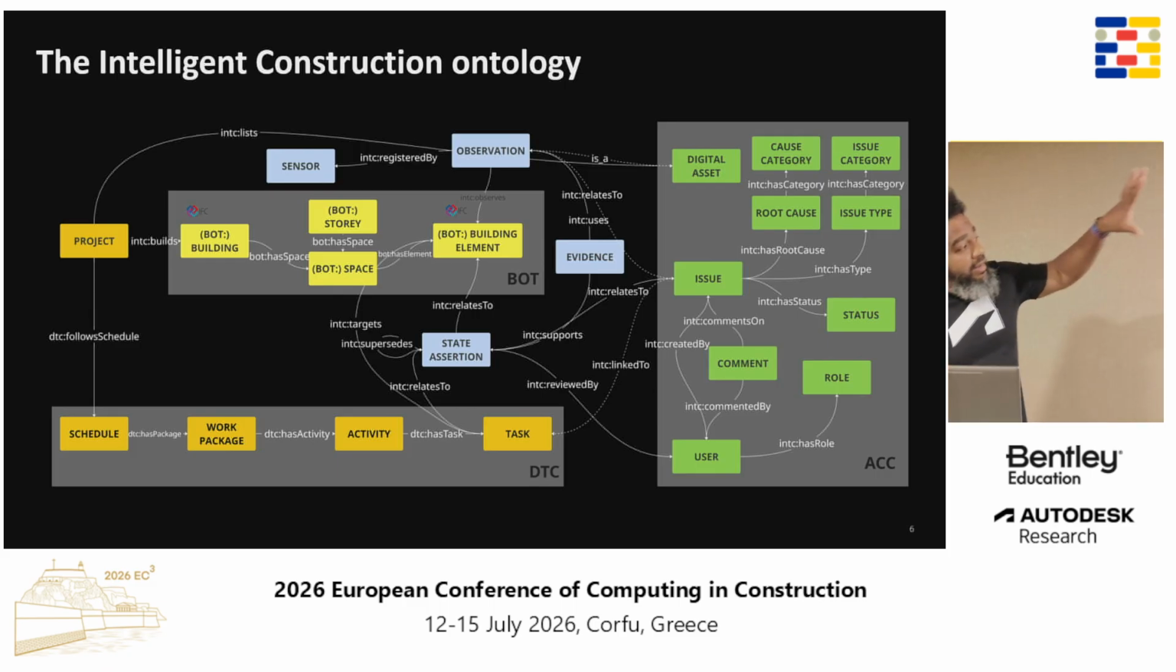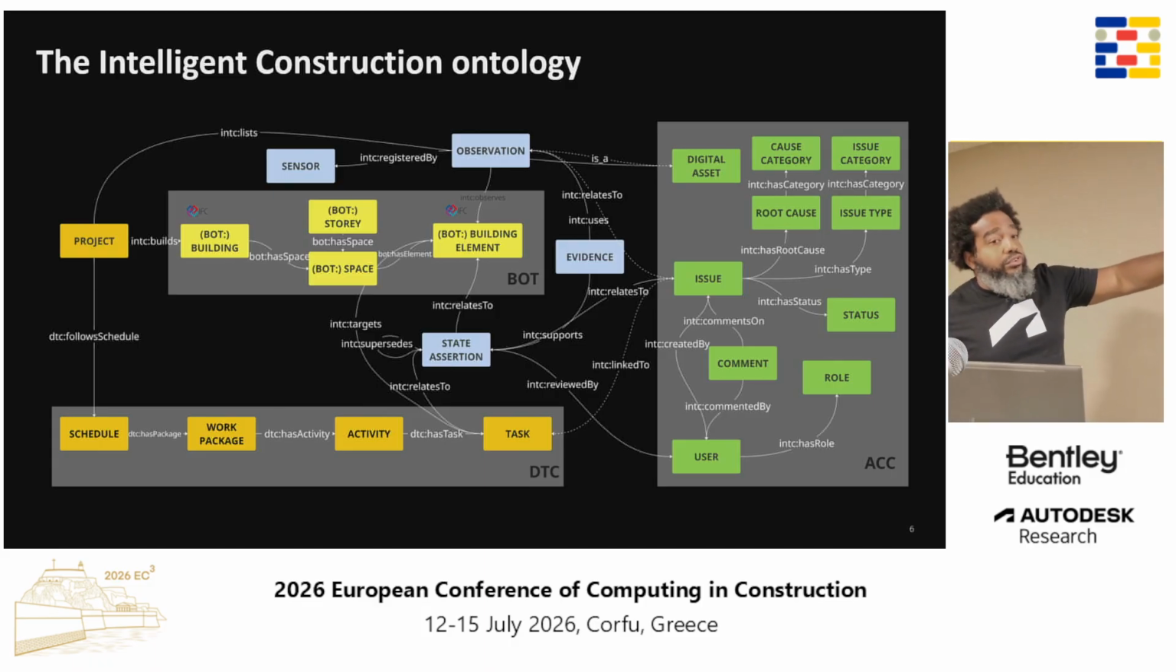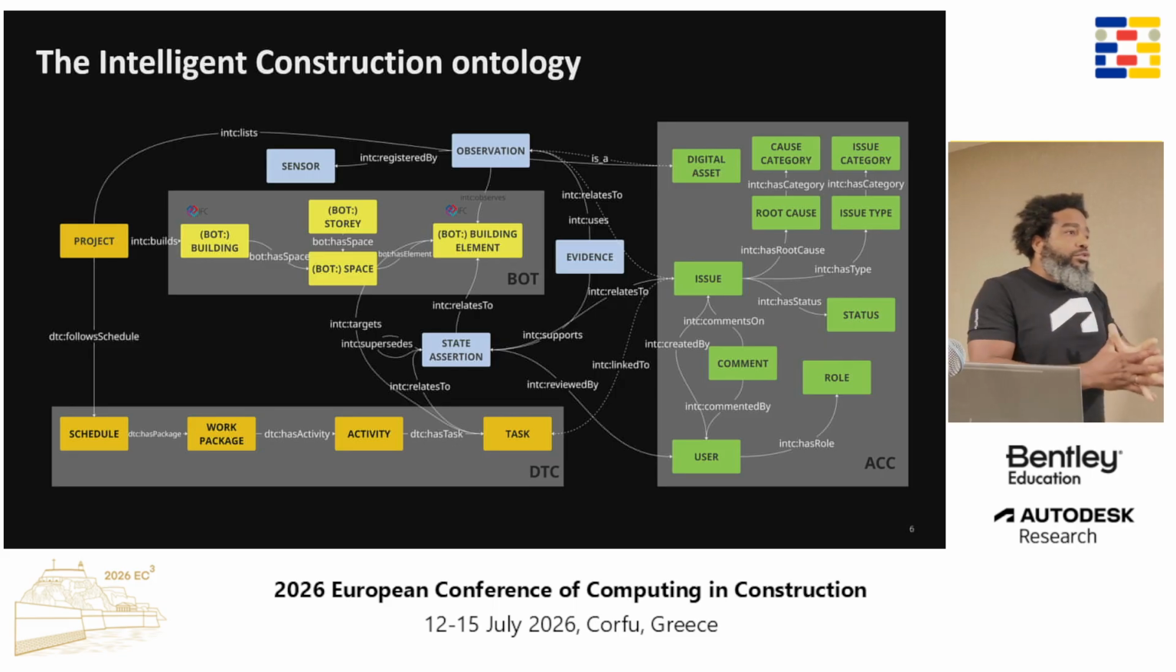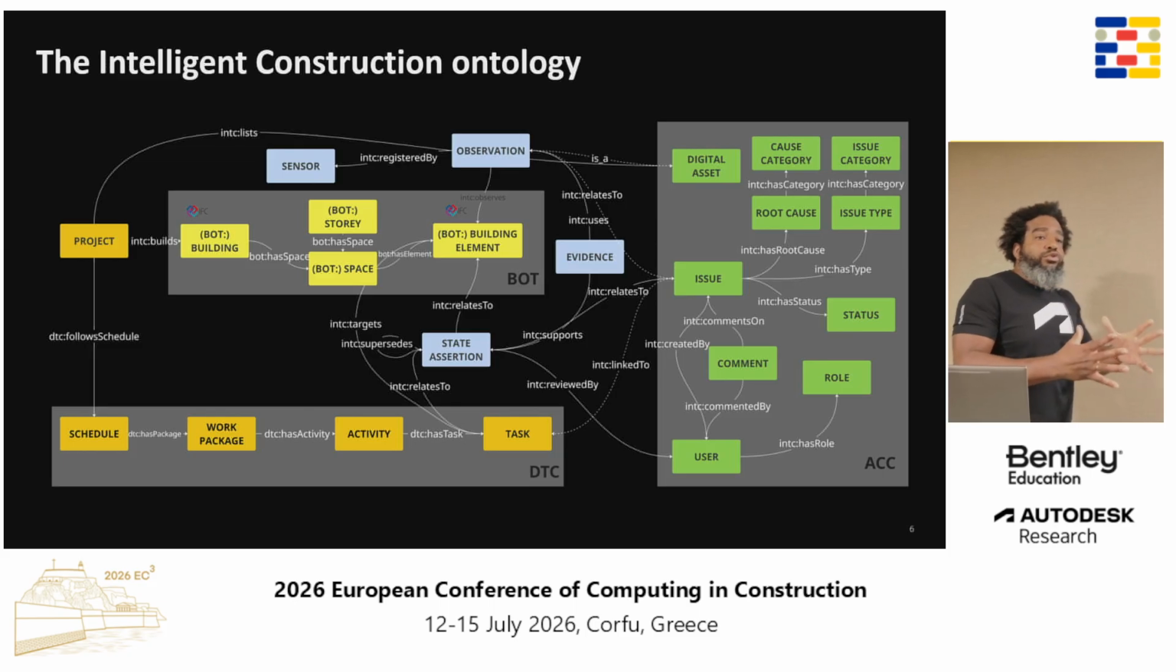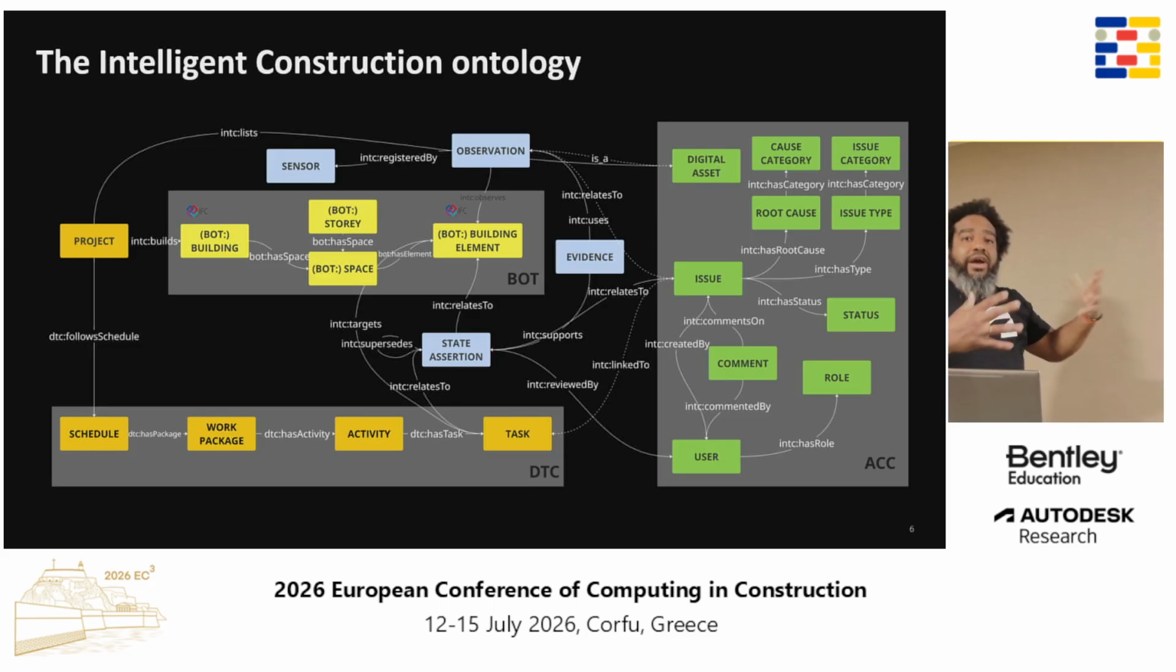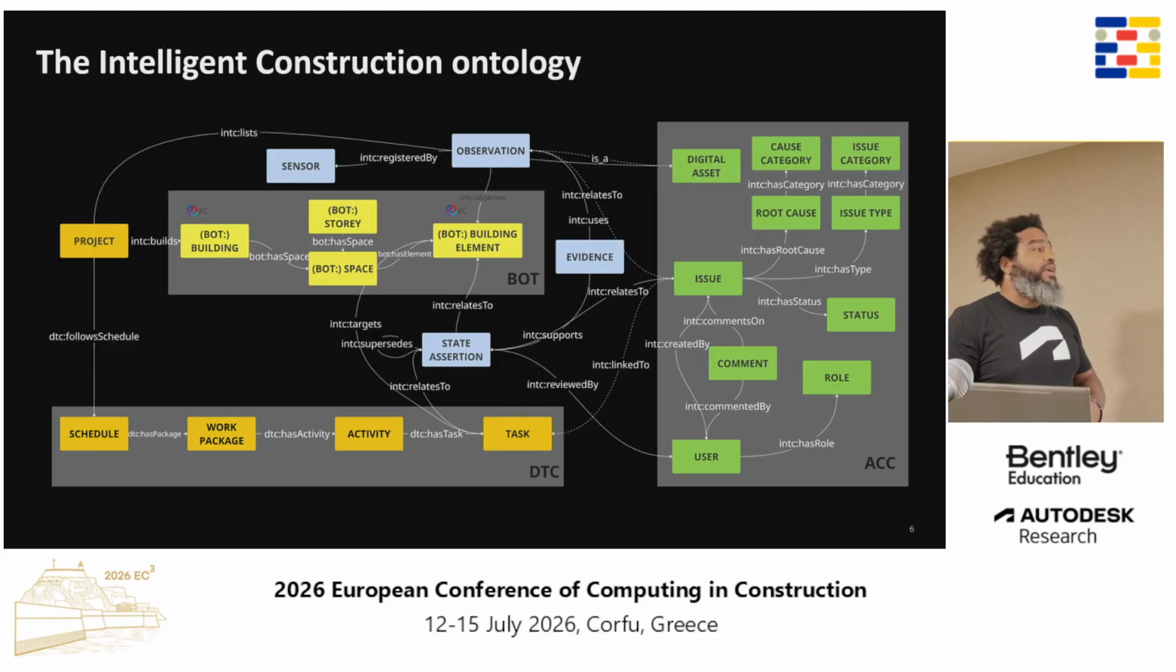And then on the right side, you have all the concepts related to Autodesk Construction Cloud, now called Autodesk Forma, that gives all the concepts related to issues, requests for information, sites, roles, users, and so on. Everything which is related to the project management side of things. And we connect them in a semantically rich way.